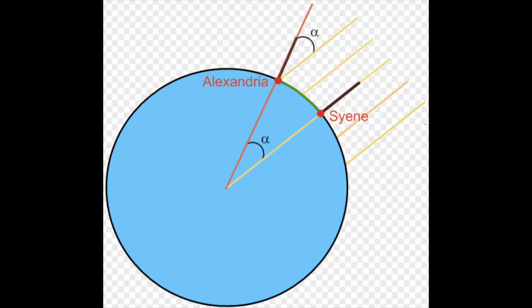For example, both Alexandria and Syene were not on the same meridian, and his distance between places was not right either. Without modern technology to help him, however, he was very close to getting the actual circumference of the Earth. Through his working, he calculated the circumference of the Earth to be 250,000 stadia, or 40,000 kilometers. From modern satellite measurements, we can see that the actual circumference is 40,008 kilometers, showing how close he actually was.